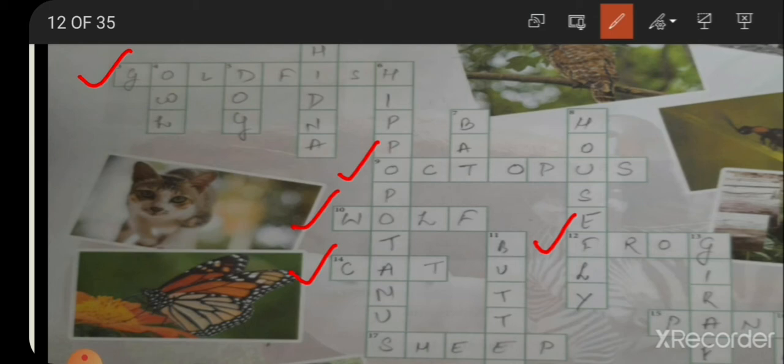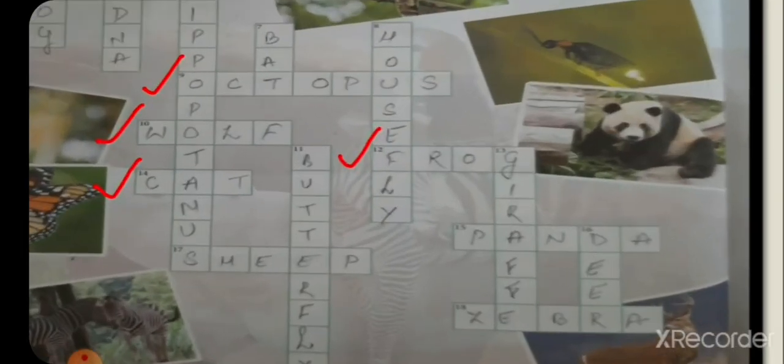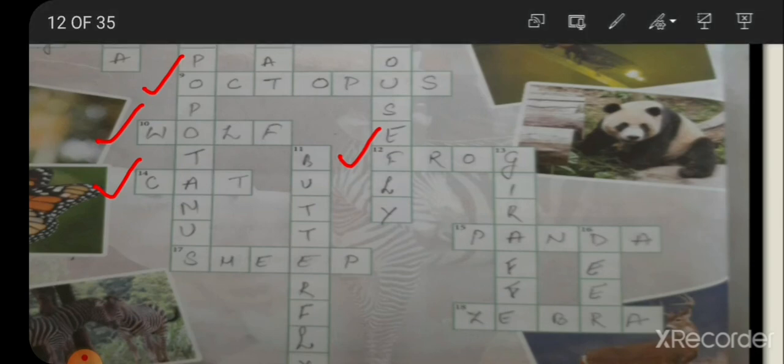Okay, 15th one. As you can see, the 15th question is: this animal is present in the logo of WWF. Their babies are born pink and measure about 15 centimeters, about the size of a pencil. So this is panda. P-A-N-D-A, panda.